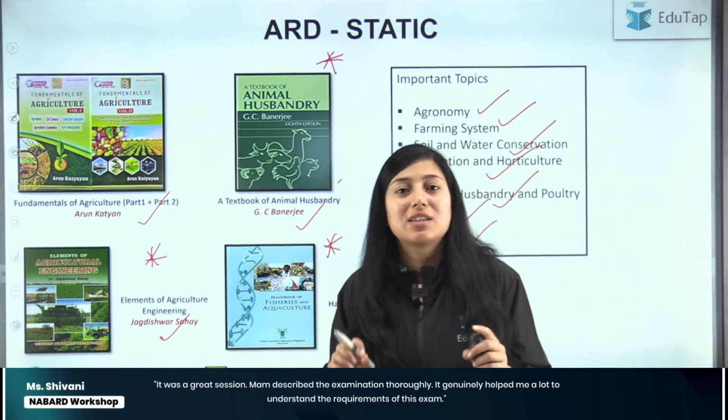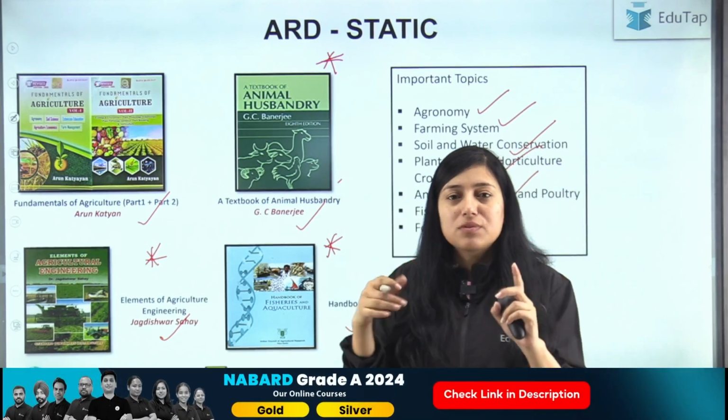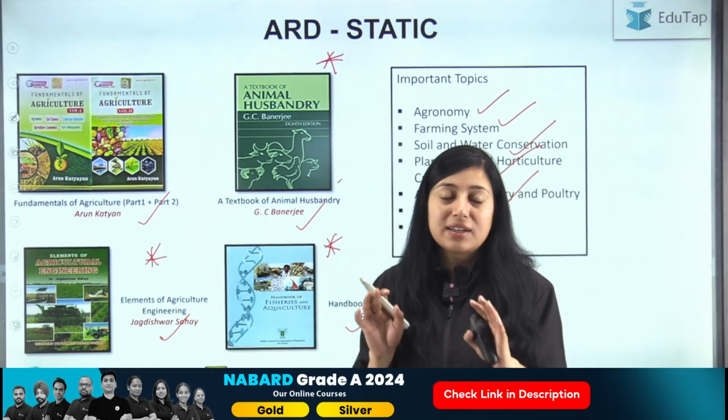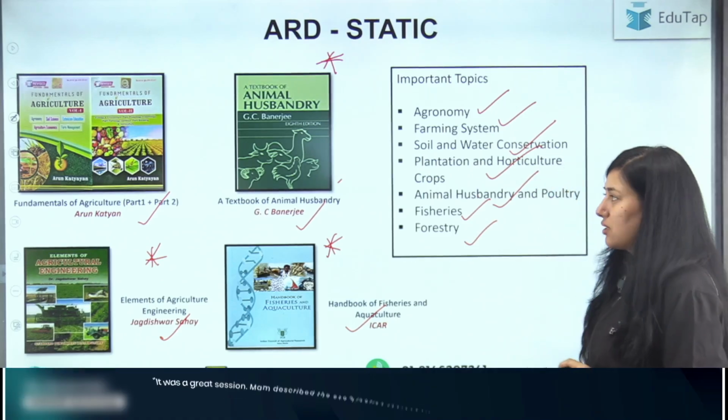See the PYQs, see the type of questions asked from these chapters, and at least cover the topics from which questions were asked in the PYQs. Try to cover them thoroughly. So that will be the ARD static sources.